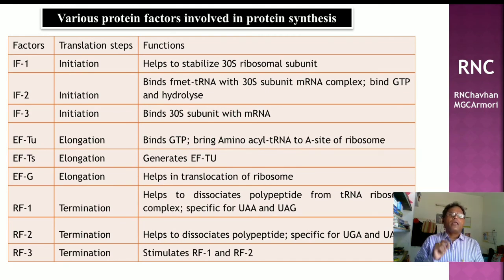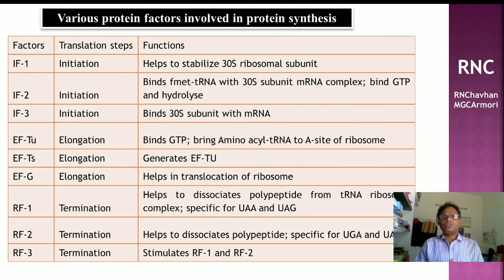Elongation factor Tu binds the GTP and brings the amino acid tRNA to the A site of the ribosome. Elongation factor Ts regenerates elongation factor Tu, and elongation factor G helps in translocation of the ribosome. In the termination steps, also three releasing factors are involved, that is RF1, RF2 and RF3.